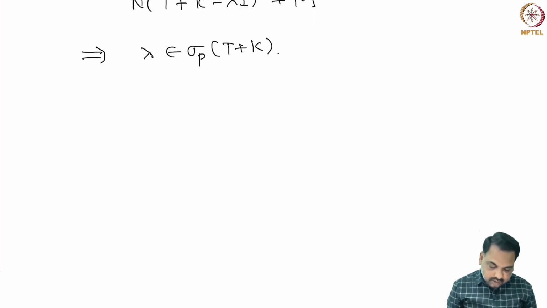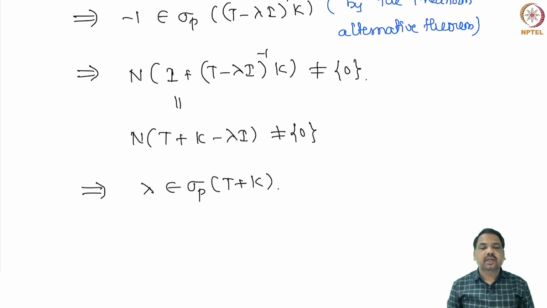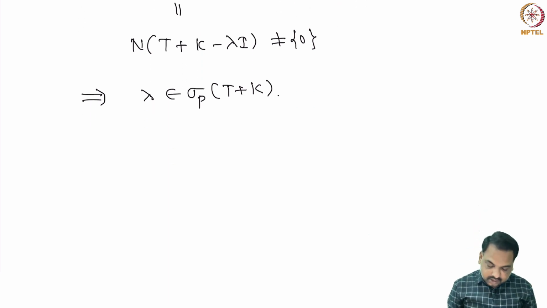Next, we want to look at one more important property of compact operators. It is a characterization of compact operators, which depends on weak convergence. So, we have studied earlier weak convergence and weak star convergence for a normed linear space.